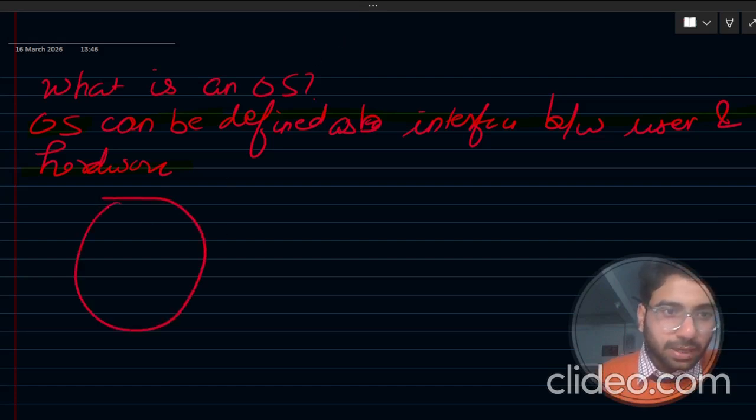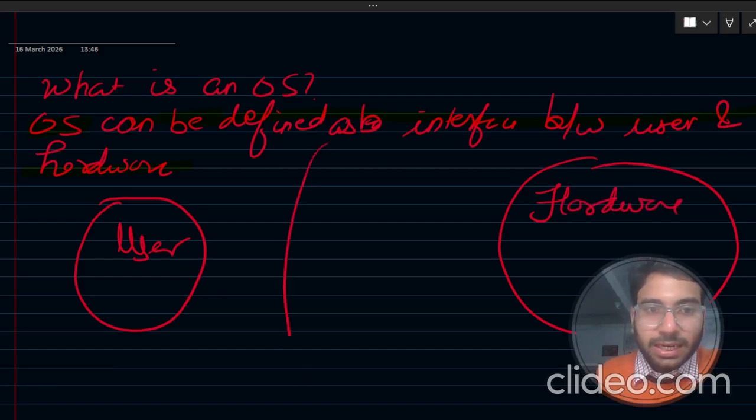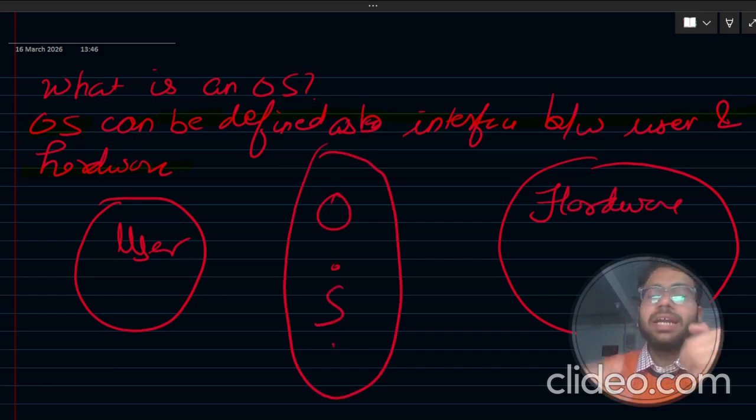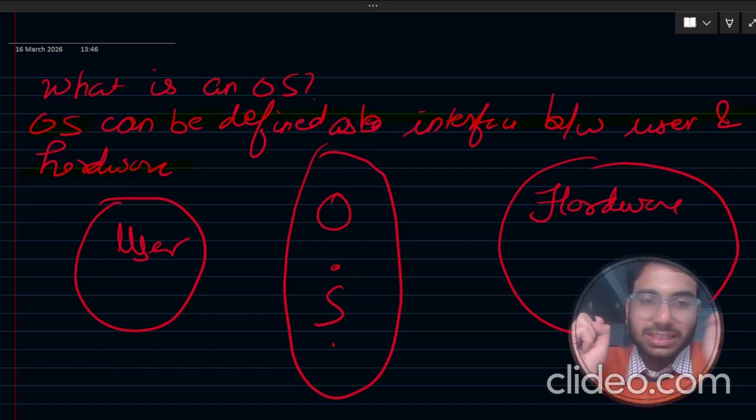So, for example, if I make the user over here and the whole hardware of the computer over here, then the operating system acts as an interface between them. We cannot communicate directly with the hardware, we cannot communicate directly with the resources of the hardware, so we need a medium over here, and that medium is called the operating system.